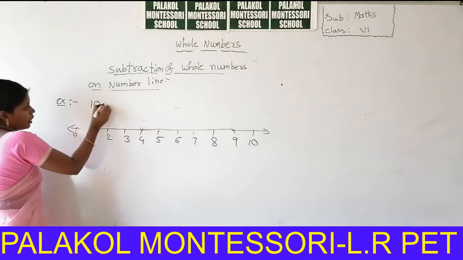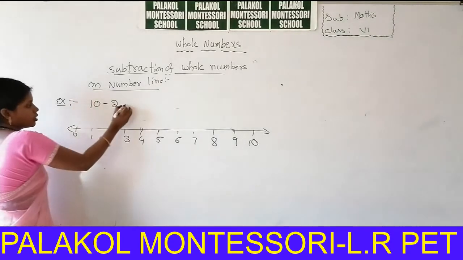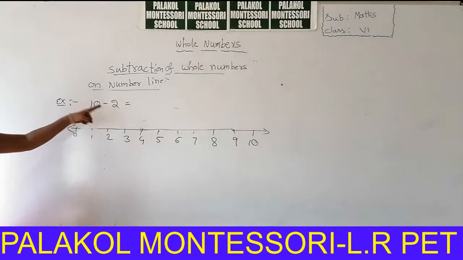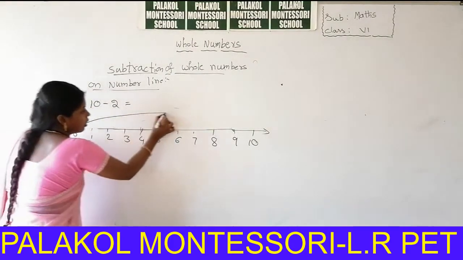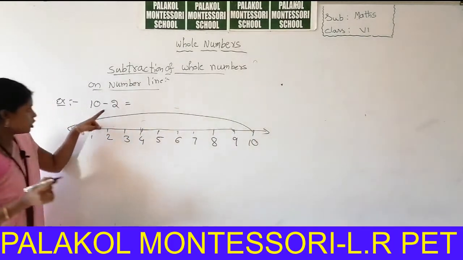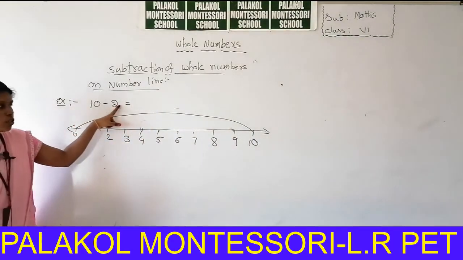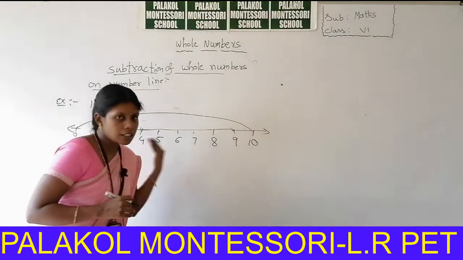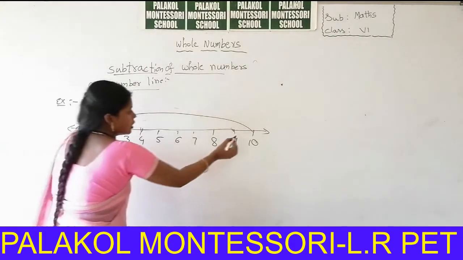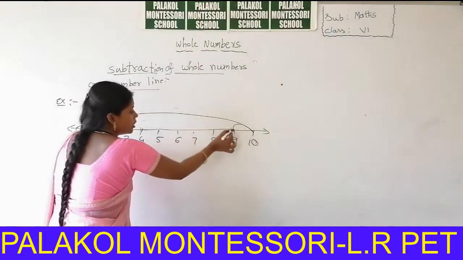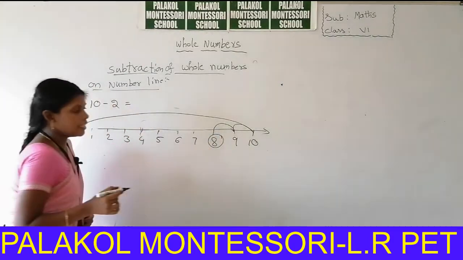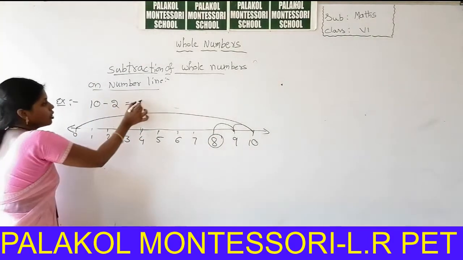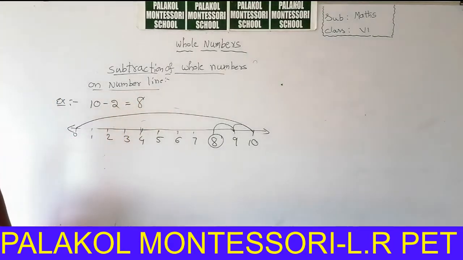So 10 minus 2. We can subtract 10 minus 2. First we can represent 10. How many positions can you subtract? 2 positions you can subtract towards the left. So this is the first position and this is the second position. So what is the answer? 8 is the answer. So 10 minus 2 is 8.